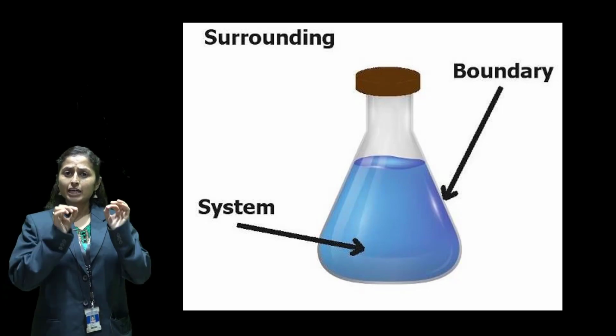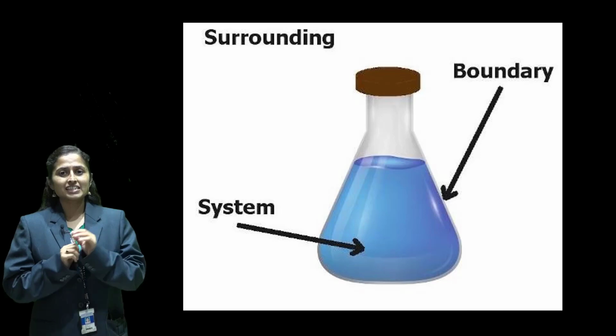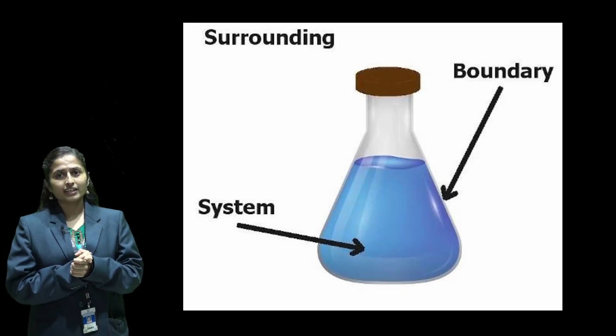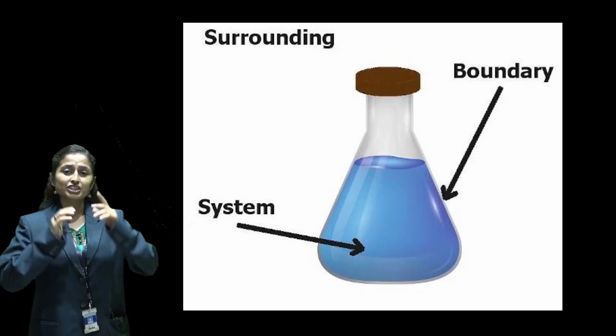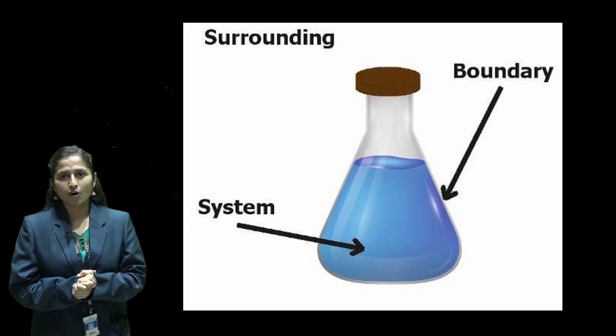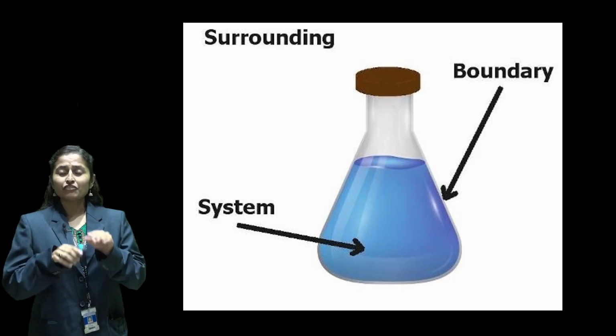Take the example of a flask. If there is any chemical liquid present in the flask, then that liquid is a system and everything outside the flask is surrounding. Then what is the flask which differentiates the system and surrounding? This flask is a boundary. The boundary can be an imaginary layer or a real layer.